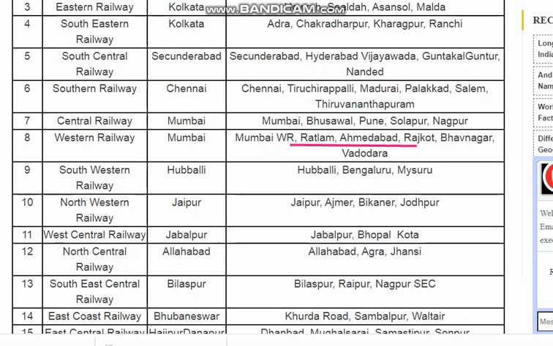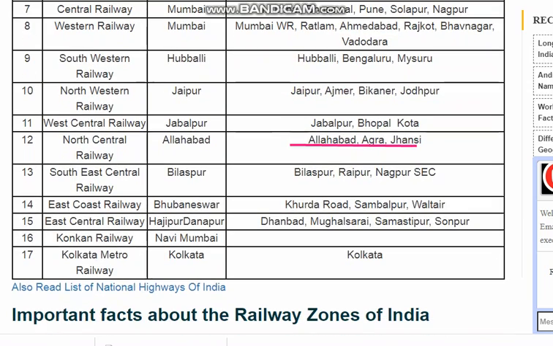Southern Railway Chennai, Central Railway Mumbai, Western Railway also Mumbai, then Southwestern Railway Hubli, then Northwestern Railway Jaipur, West Central Railway Jabalpur, North Central Railway Allahabad, South East Central Railway Bilaspur, East Coast Railway Bhubaneswar, East Central Railway Hajipur, Konkan Railway Navi Mumbai, and Kolkata Metro Railway.